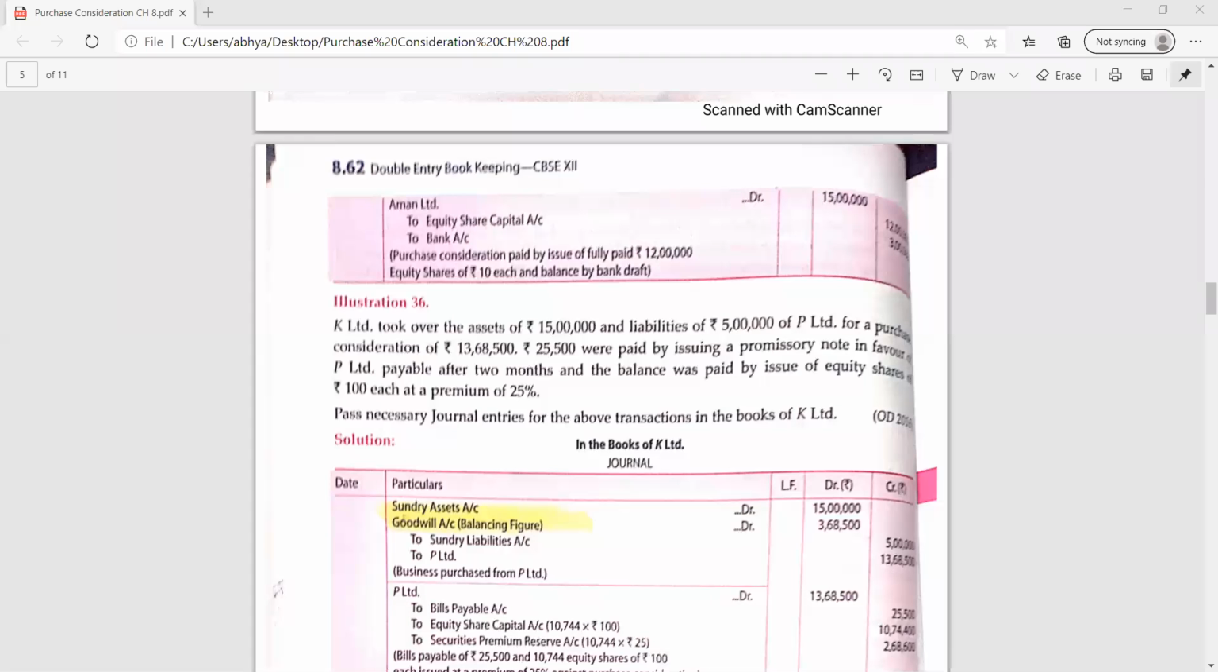3,68,500, as when we will be adding 13,68,500 plus 5 lakh, it will be 18,68,500 minus 15 lakh. So it will be 3,68,500, which is coming on the debit side. Debit side means goodwill. And if the balance is coming on the credit side, then it will be known as capital reserve. So the second entry, all of you can see from here.